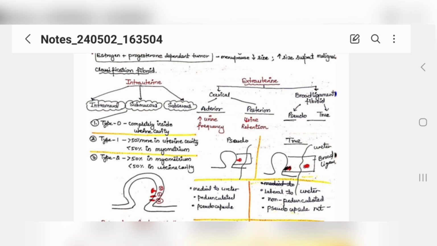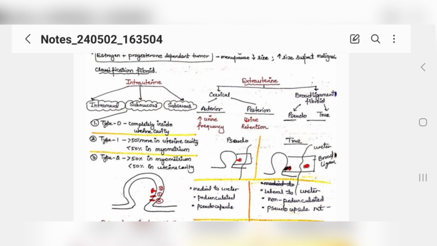Okay, intramural means inside the myometrium. Submucous means between the endometrium and the cavity, and subserous is on the serosa level, serosa layer. Okay, now intramural is within the myometrium, and submucous we have three types: type 0, type 1, type 2.